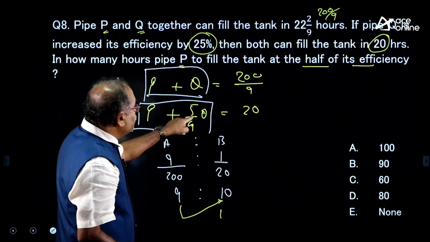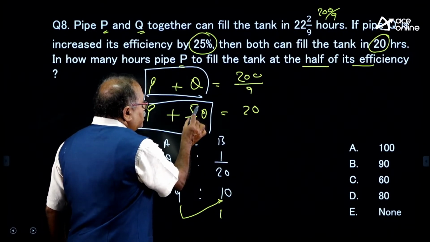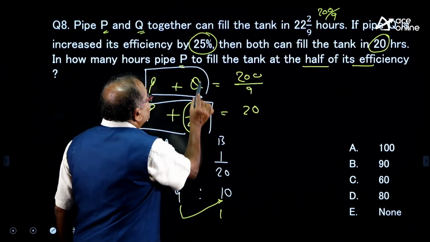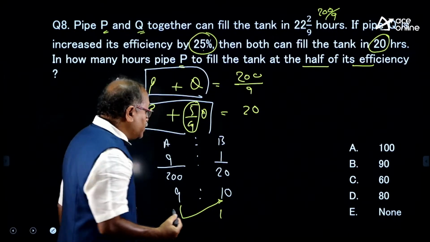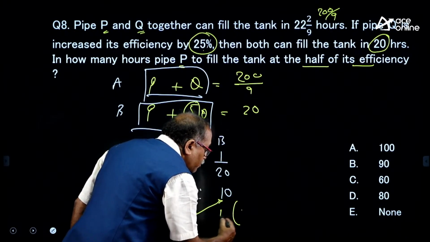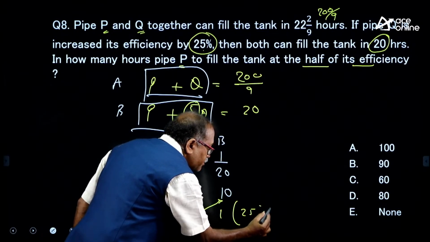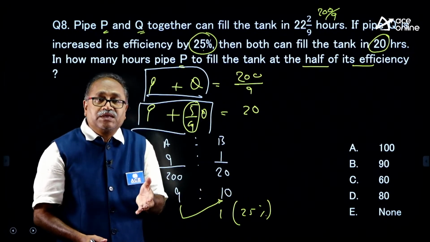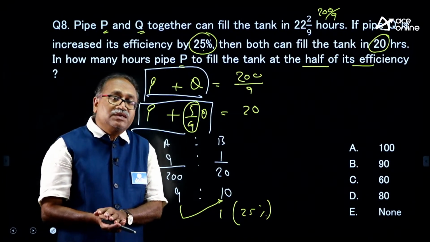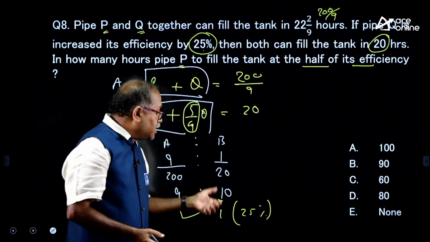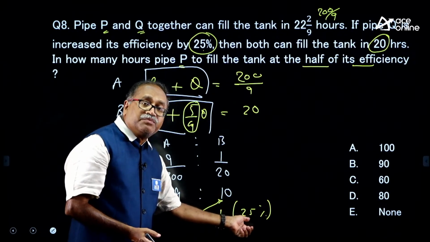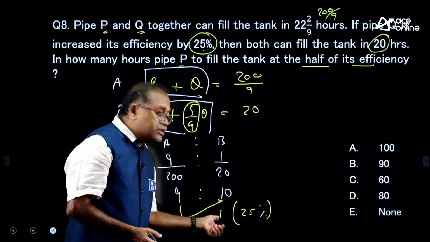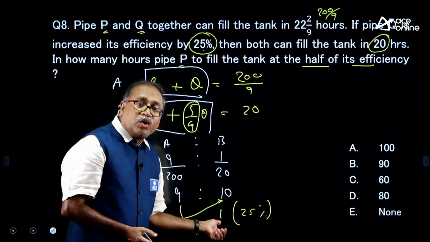That means 25%. I can directly write down the increased part here, that 1 unit is 25%. Whose 1 unit? Whose efficiency is increased? Q's efficiency is increased. So, that increased efficiency is 25%, and that 25% is equal to 1 unit.